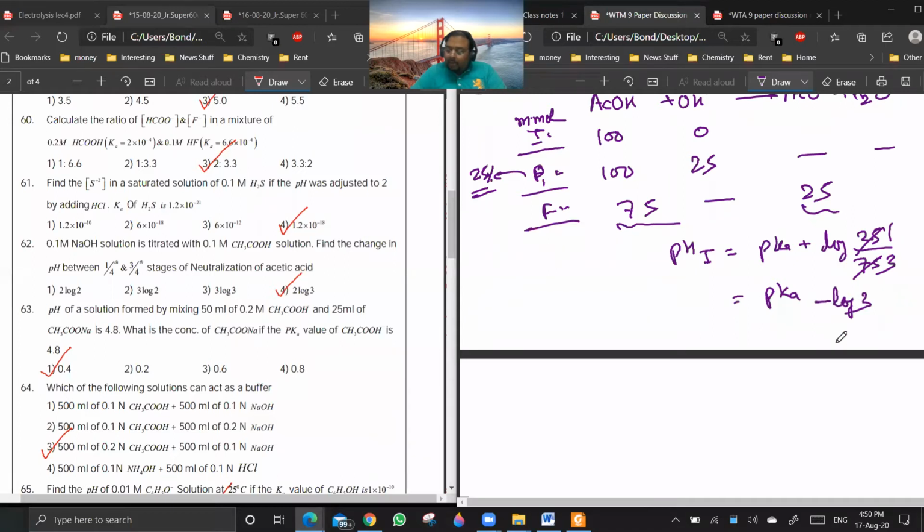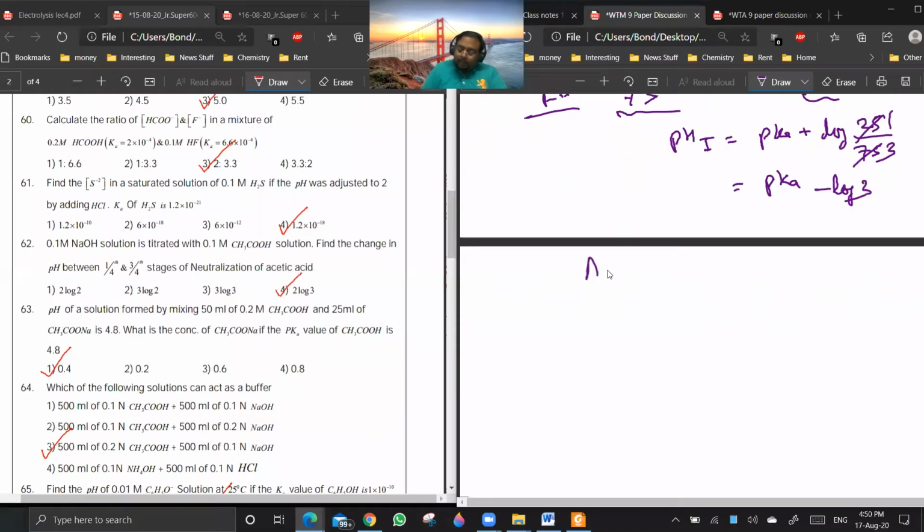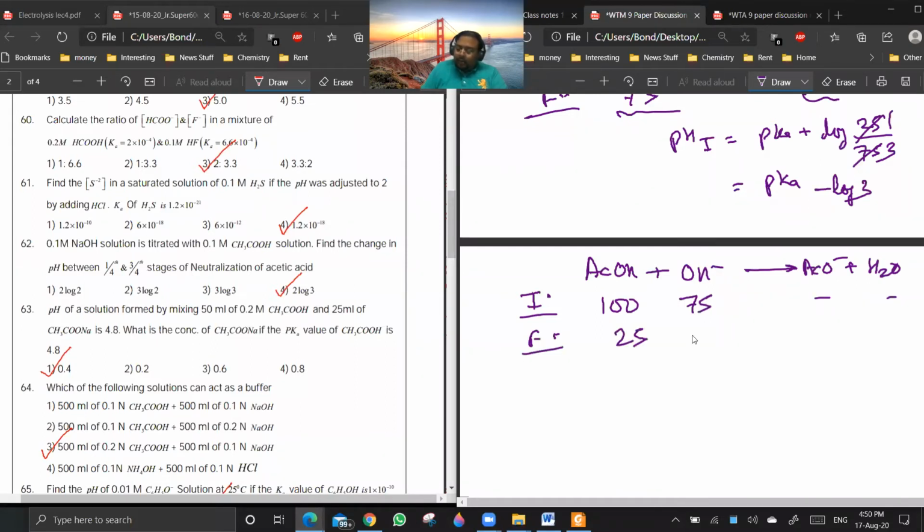Similarly, if you are doing 75% neutralization, it will be pK plus log 3. Right? It is 100. If you are doing 75% neutralization, then it will be 25, 0 and 75. So pH 2 is equal to pK plus log 75 by 25. It will be pK plus log 3.